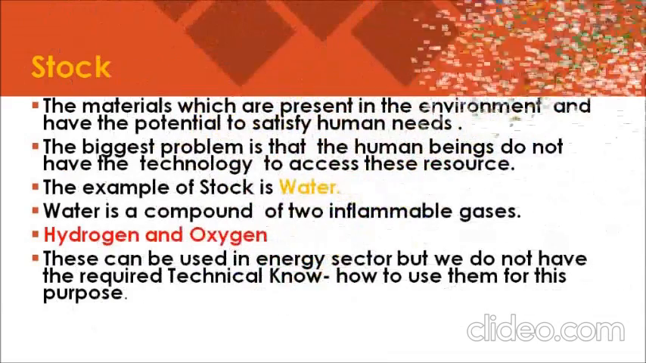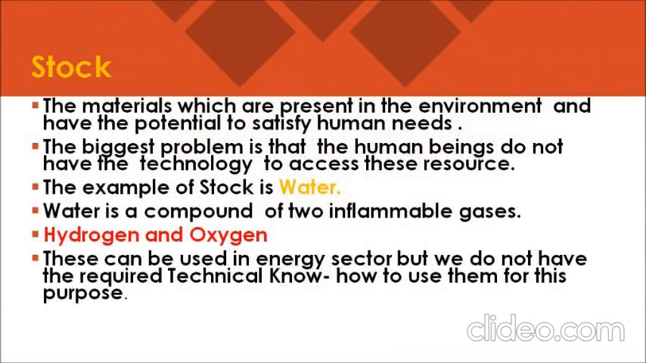Okay? Now let's talk about the third group, which is stock. Stock: materials in the environment which have the potential to satisfy human needs, but human beings do not have the appropriate technology to access these, are called the stock. Okay, there are two meanings of stock. You might have studied in economics about the companies' stock, right? So that meaning doesn't apply here. Here the meaning is different.